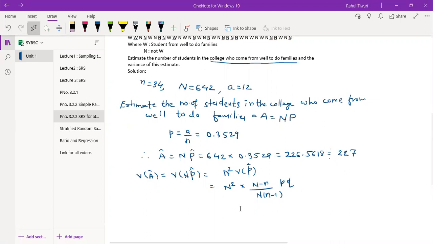So you can just see and tell me the value of your variance of A hat. You just substitute. What is the answer coming for this one? 2701.143.